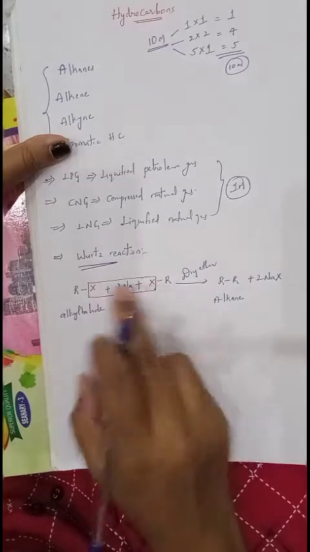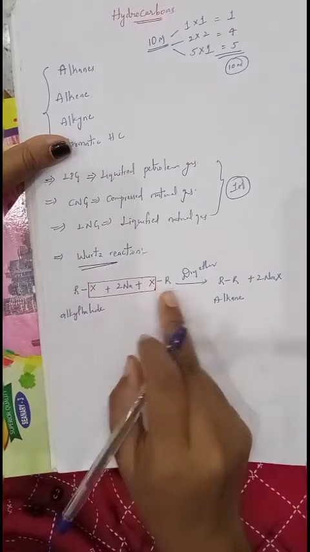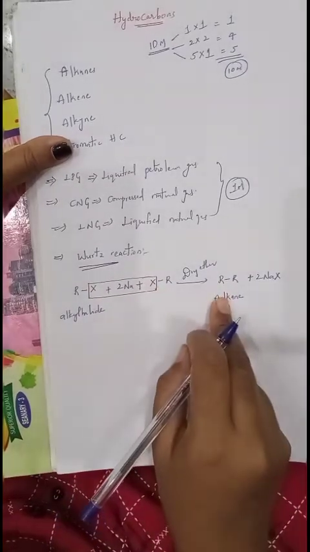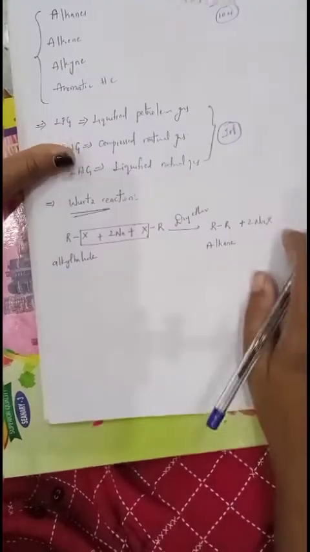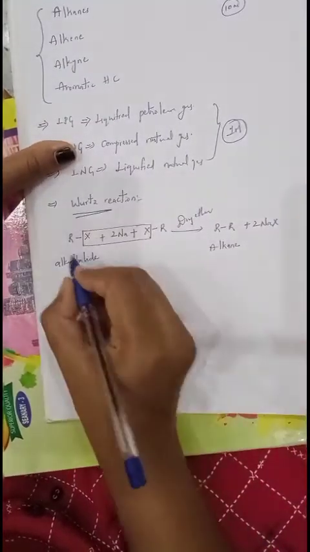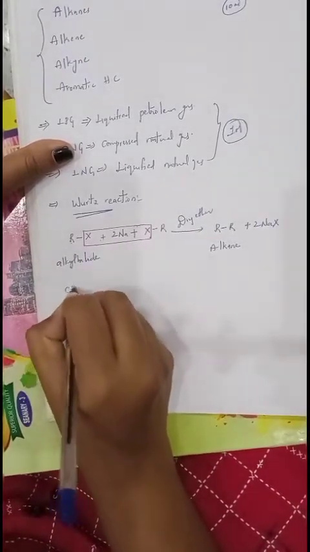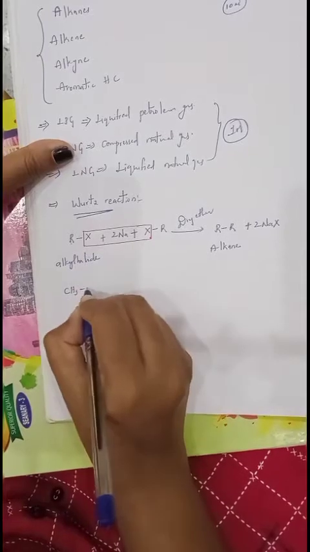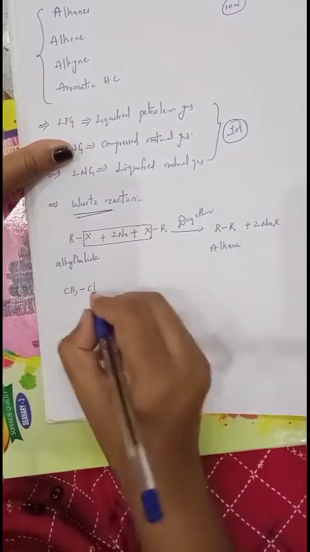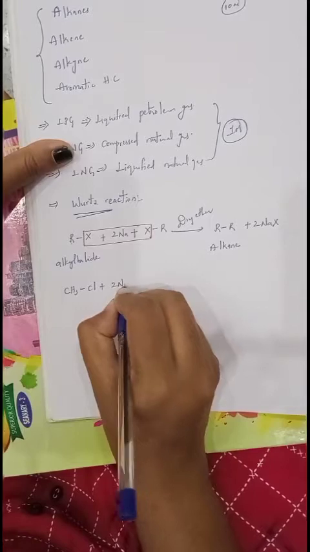So alkane is formed. When 2 moles of alkyl halides react with sodium metal in presence of dry ether, they form alkanes as the final product. You can also write one example. In place of R, you can take any alkyl group: methyl, ethyl, propyl and so on. I am taking methyl, CH3, and in place of X, Cl, plus 2 Na.